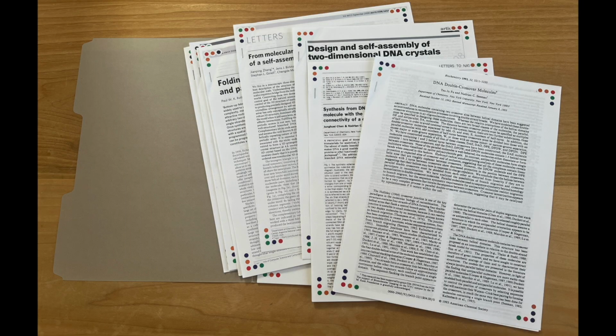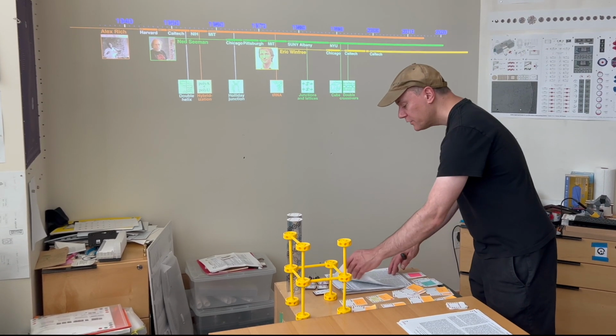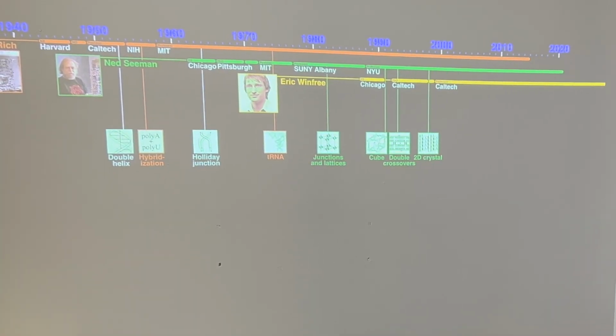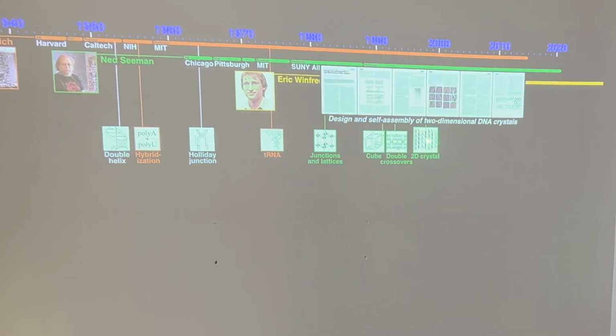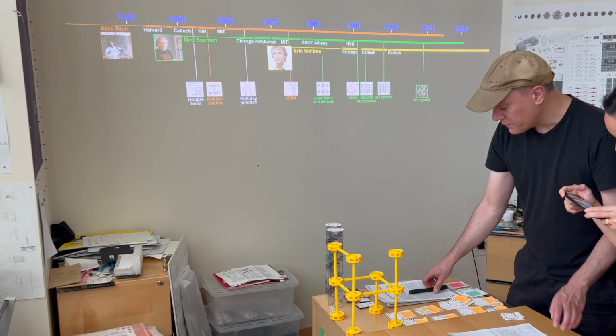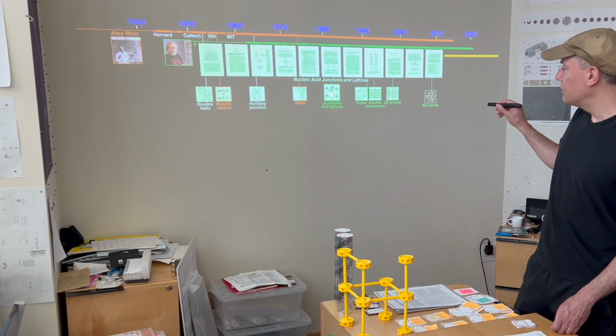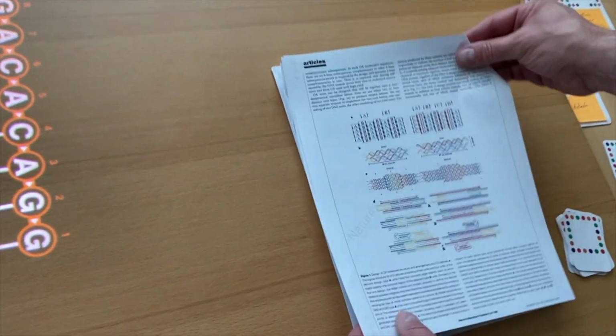I also have a stack of published papers. These were the seminal papers in the field, and as I put each paper on the table, its icon is added to the timeline. So as the talk proceeds, you can always see the entire sequence of papers so far in context. I can point a laser pointer at an icon to show thumbnails of the pages. I can also show the pages by physically flipping through the paper itself, and I do both of these throughout the talk.